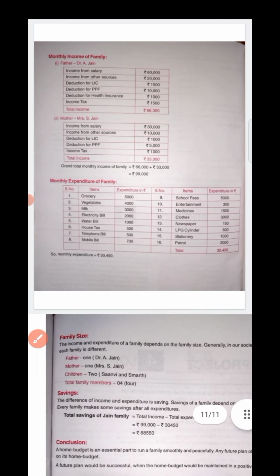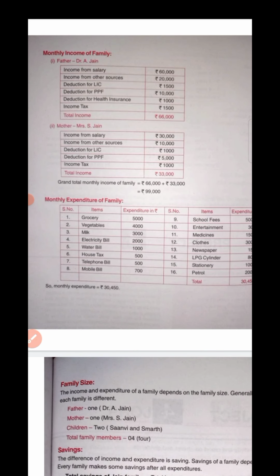Very important, children. It's a very important topic to be discussed. In this page, there will be so many changes. I will tell you here, just see. Father is Dr. Azen. You will write your own father's name. This name has to be changed. And one more thing I want to say: income from salary is rupees 60,000. Now, do not ask your father what his salary or income is. Whatever you know, in an imaginary way, you write the income of your father.